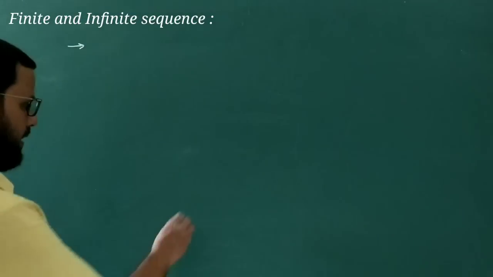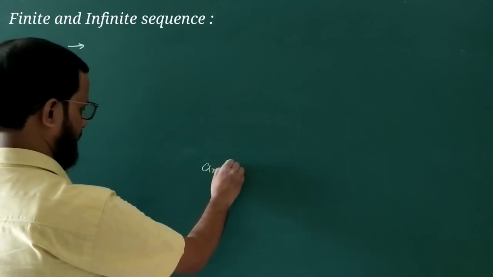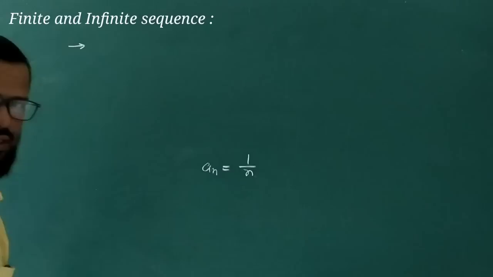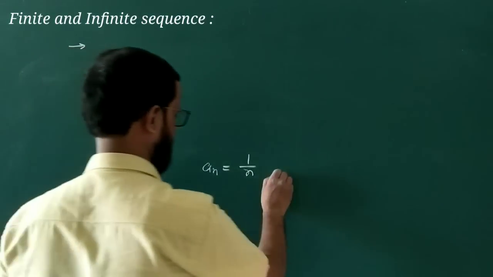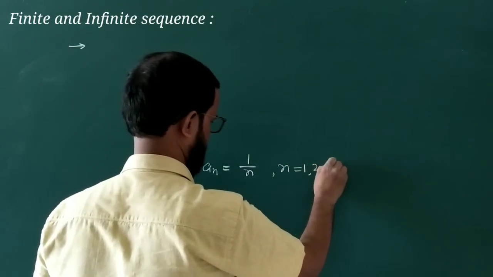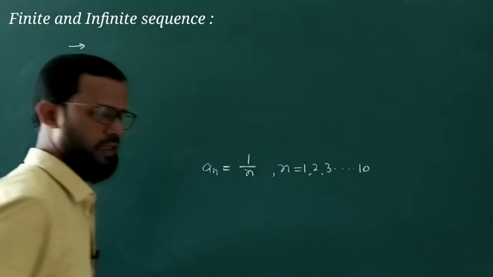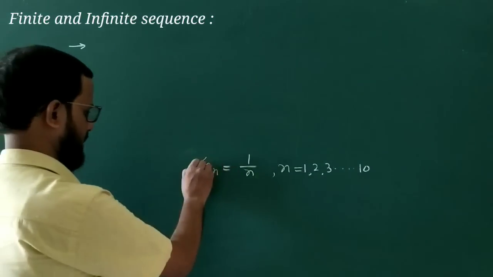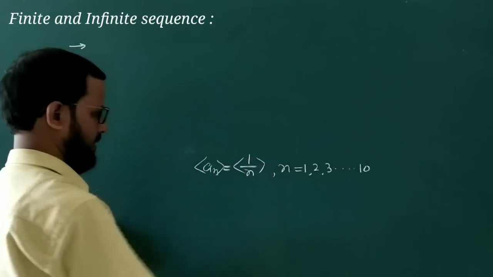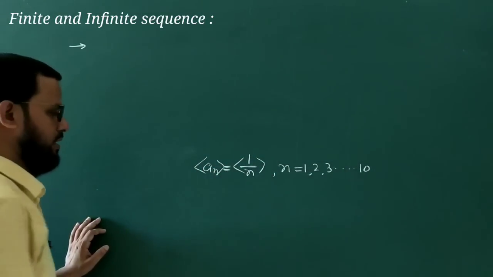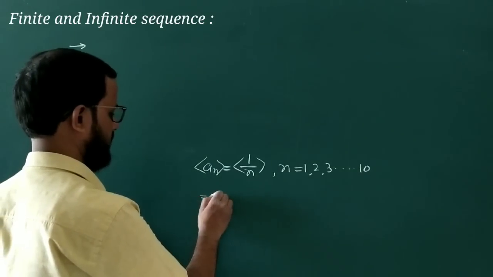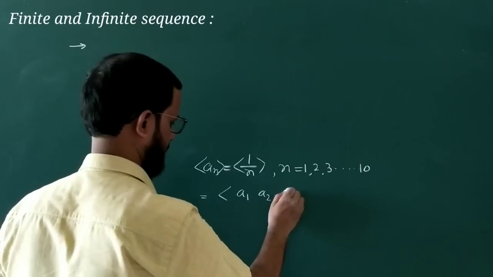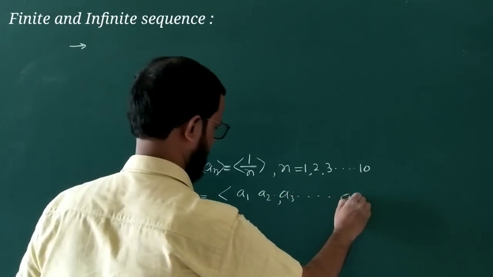For example, suppose I consider a_n equal to 1/n, where n equals 1, 2, 3, and so on up to 10. Then this is the nth term of the sequence. This is the sequence. And how will the sequence look? It will be a1, then a2, a3, and finally a10.